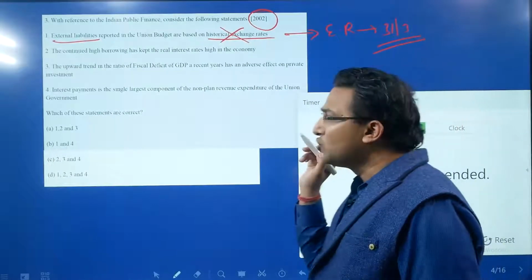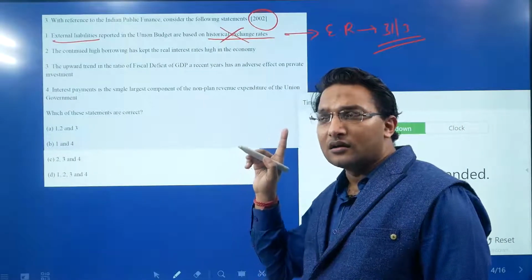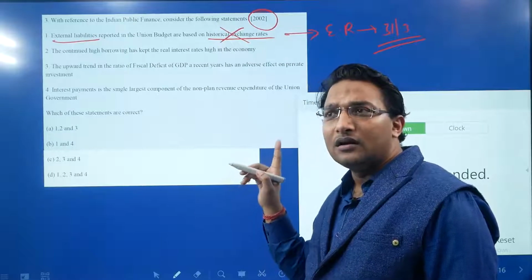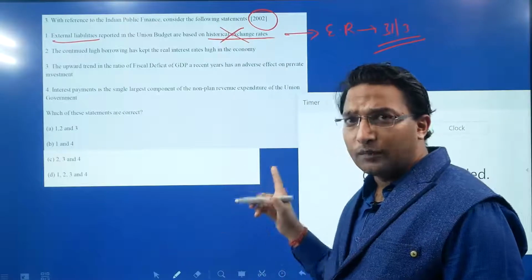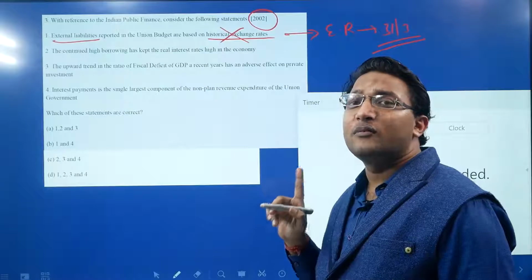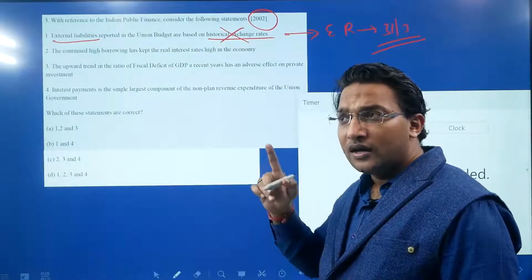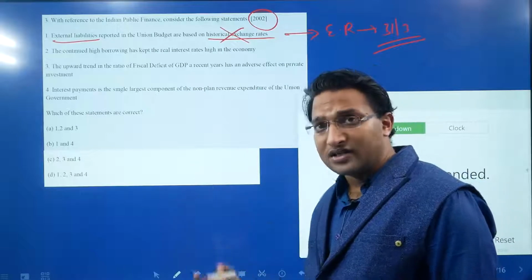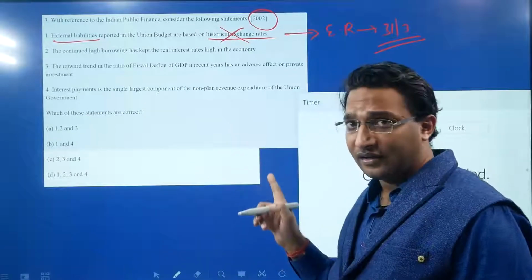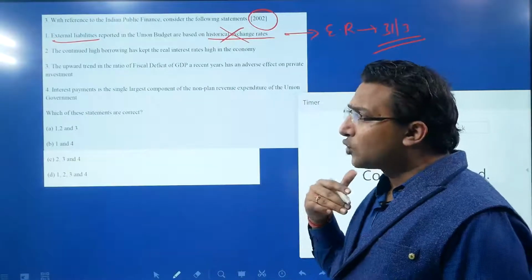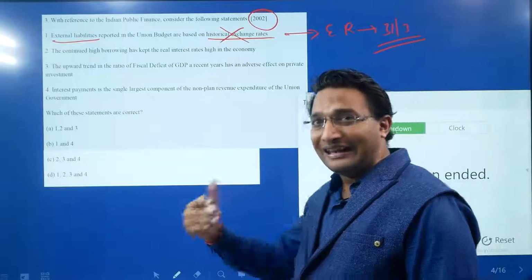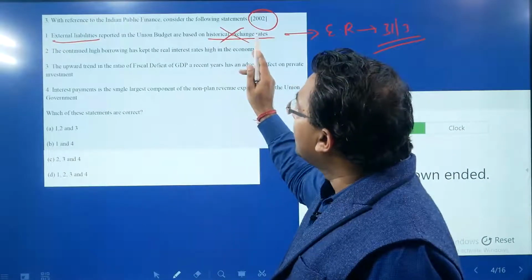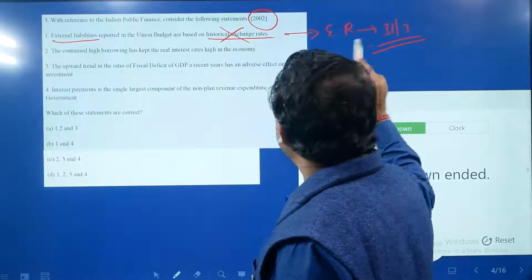Because if the payment has to be made, it will be made at today's rate, not the earlier rate. So to keep this figure practical, the reporting is based upon the latest rate, not the historical rate.